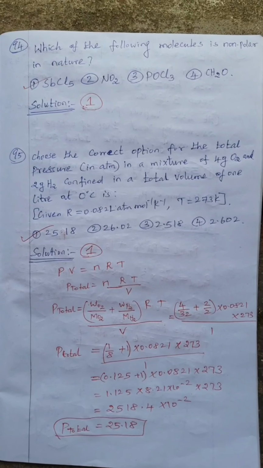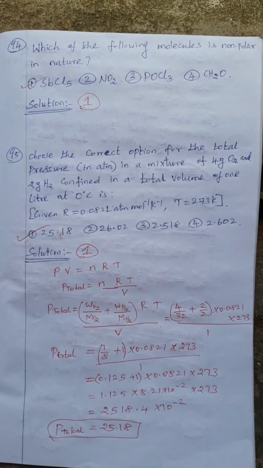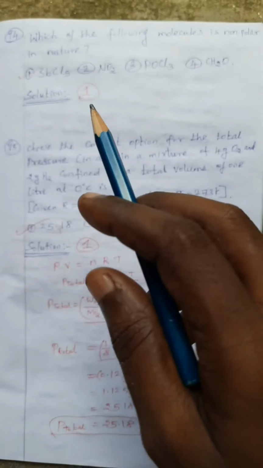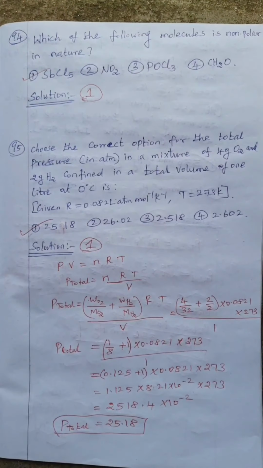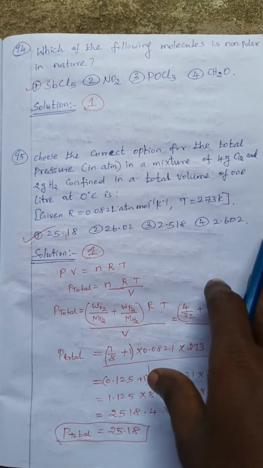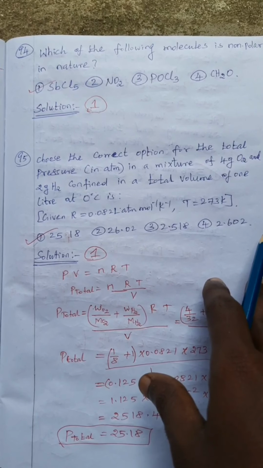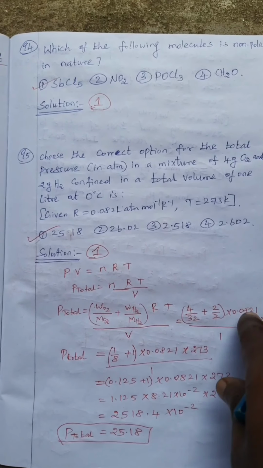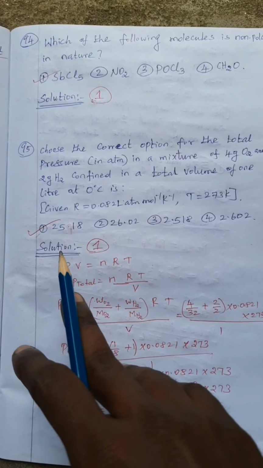Then 94. Which of the following molecules is non-polar in nature? SbCl5, antimony pentachloride, is non-polar in nature, so option 1 is correct. NO2 is polar, POCl3, phosphoryl chloride, is polar, and formaldehyde is polar. Okay, next, 95.